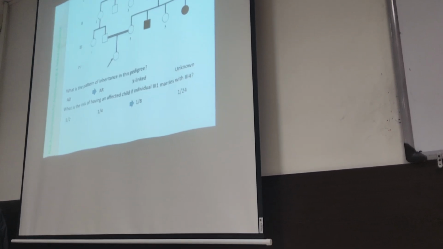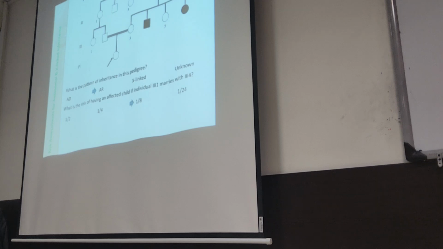This individual is affected. So yes, 1 over 2. His parents are obligatory carriers. 100% this individual is a carrier and 100% this individual is a carrier. Each step further from an obligatory carrier, the chance of being a carrier is reduced by 50%. The chance of this individual to be a carrier is 1 over 2.